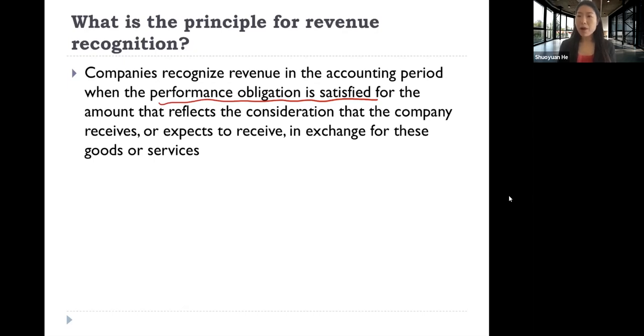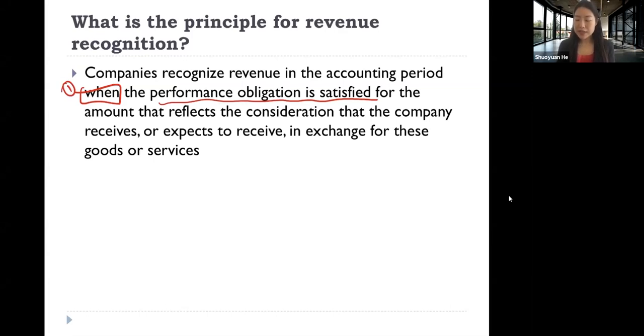The first key part is related to when. So when do we recognize revenue? And we recognize revenue when the performance obligation is satisfied. So what is performance obligation? We're going to talk about it in a minute. But just here, you just need to know when do we recognize revenue? We recognize it when performance obligation is satisfied.